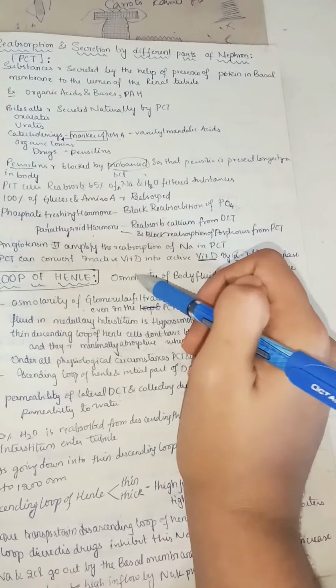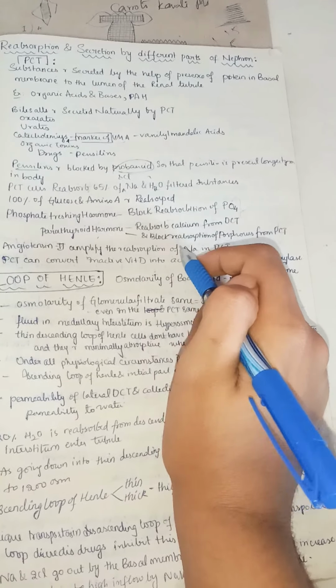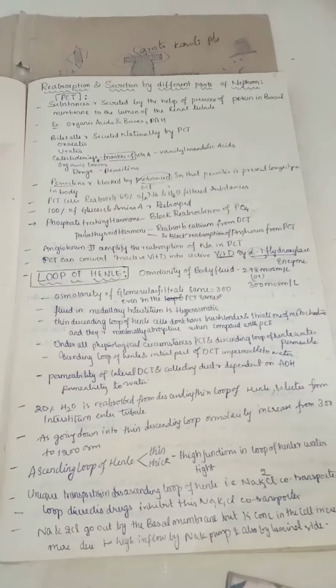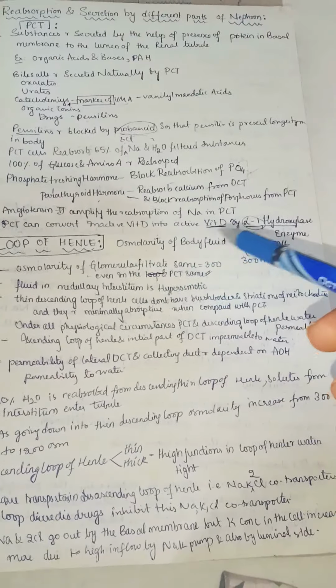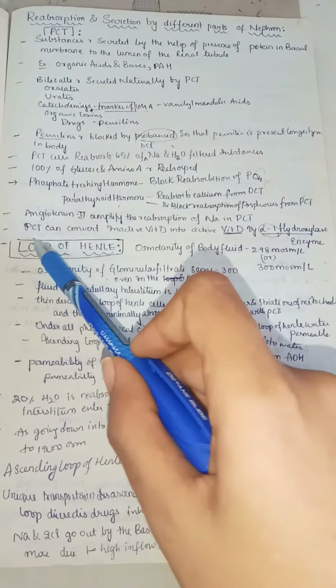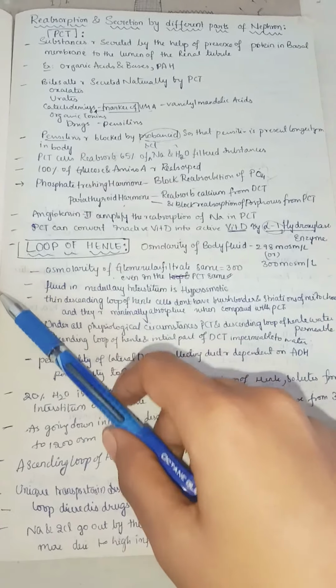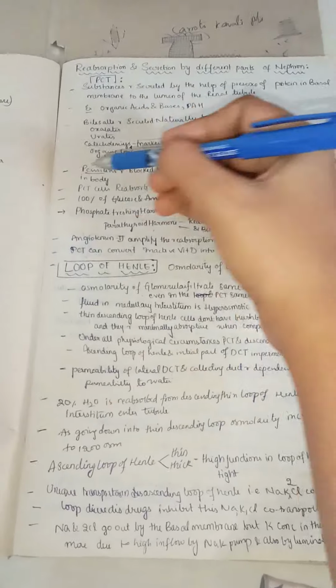By means of the enzyme alpha 1 hydroxylase, it converts it to 1,25 dihydroxycholecalciferol. That is the active form of vitamin D, which is done by PCT. It gets its first hydroxylation by alpha 1 hydroxylase. So these are all a very quick revision of the features of PCT.